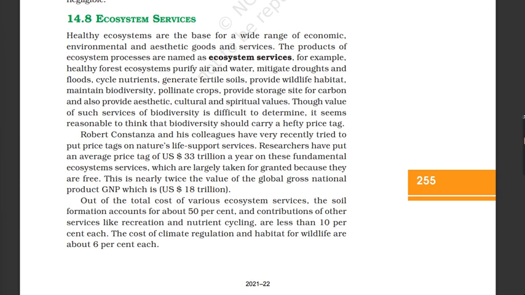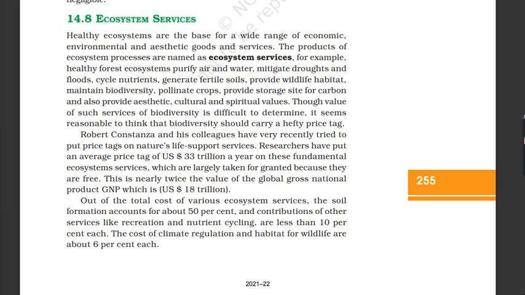Robert Constanza and his colleagues have very recently tried to put price tags on nature's life support services. Researchers have put an average price tag of $33 trillion a year on these fundamental ecosystem services, which are largely taken for granted because they are free. This is nearly twice the value of the global gross national product (GNP), which is $18 trillion.